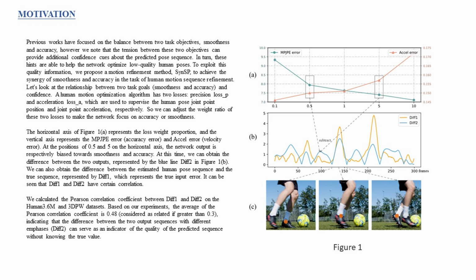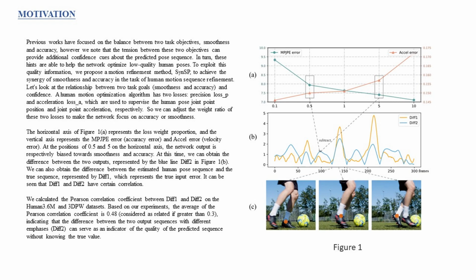However, we note that the tension between these two objectives can provide additional confidence cues about the predicted pose sequence. In turn, these hints are able to help the network optimize low-quality human poses. To exploit this quality information, we propose a motion refinement method, SynSP, to achieve the synergy of smoothness and accuracy in the task of human motion sequence refinement.